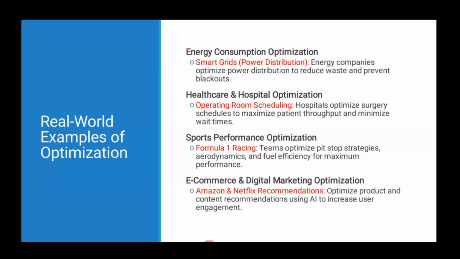Sports performance optimization. If you have observed the Formula One race, the teams optimize the pit stop strategies, aerodynamics of the vehicle, fuel efficiency for maximum performance. E-commerce and digital marketing optimization. Companies like Amazon and Netflix optimize content recommendations using artificial intelligence to increase the user engagement.